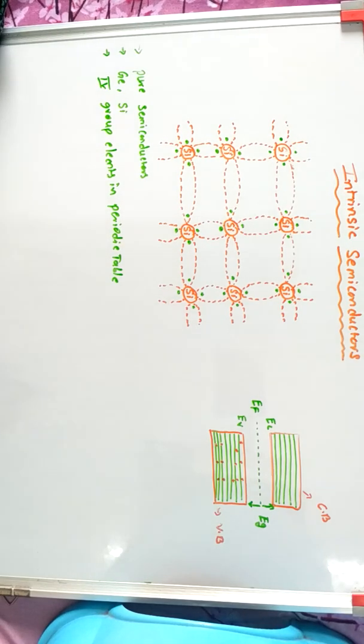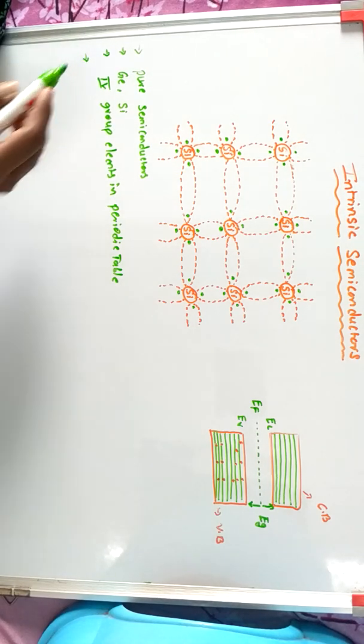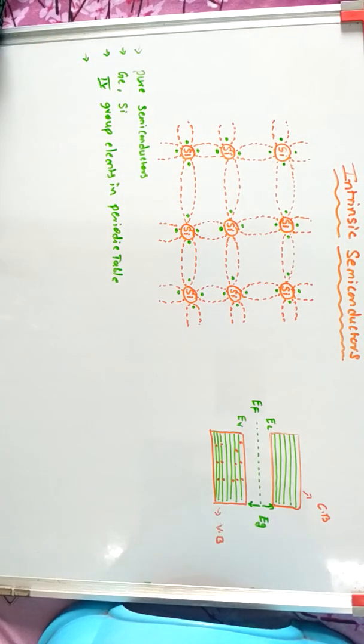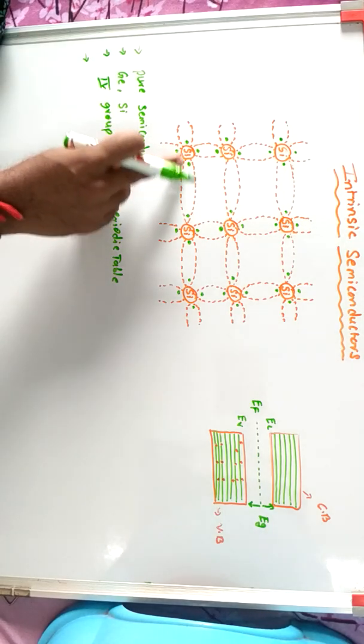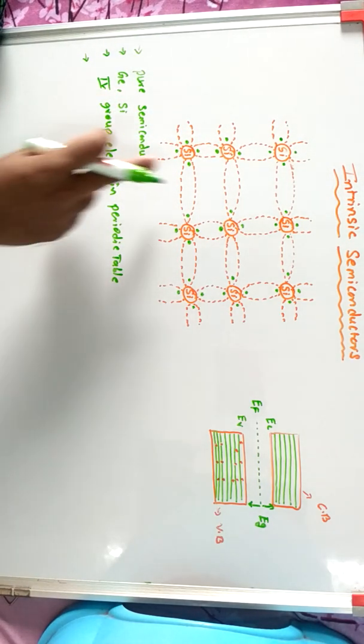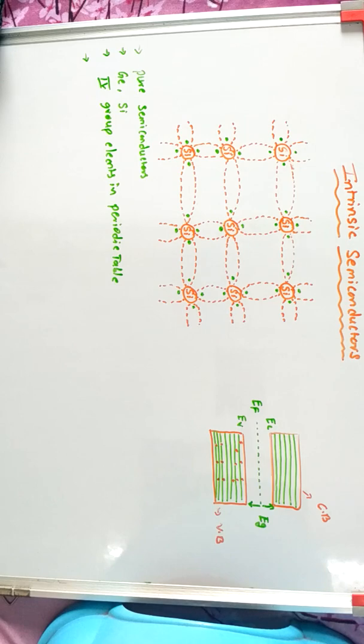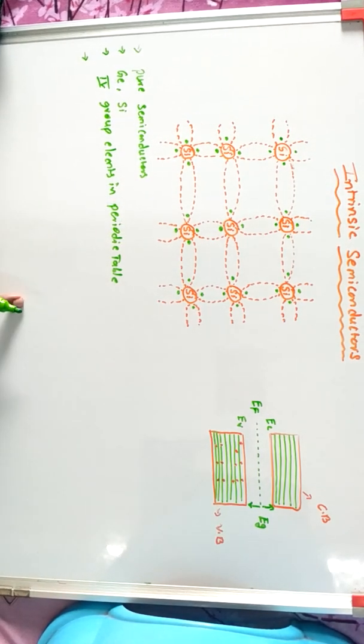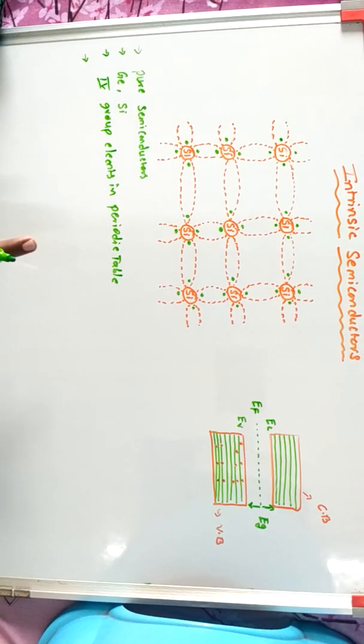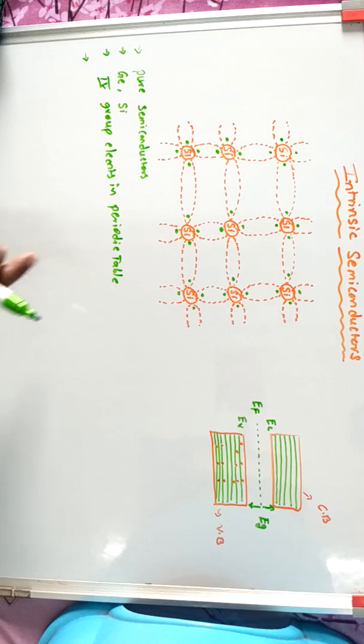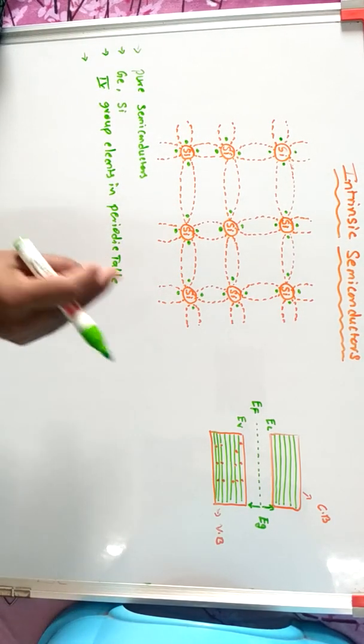Each has 4 valence electrons in the outermost orbit. For stability, each atom makes covalent bonds with the 4 surrounding neighboring atoms in the semiconducting crystal.